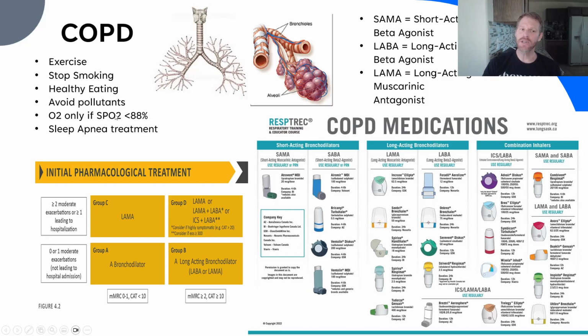We can use oxygen if they're below their normal. This patient's normal is less than 88%. Oxygen has been shown, when we have an SpO2, that little thing that we measure oxygen with, less than 88%, to extend their lifespan. Now, if me or you are sitting at 88% and we don't have COPD, I would be very concerned. But these people have learned to live on a lower oxygen level because they retain CO2.